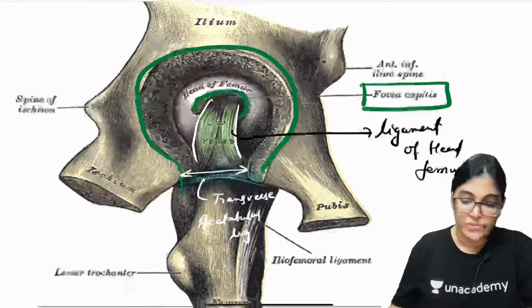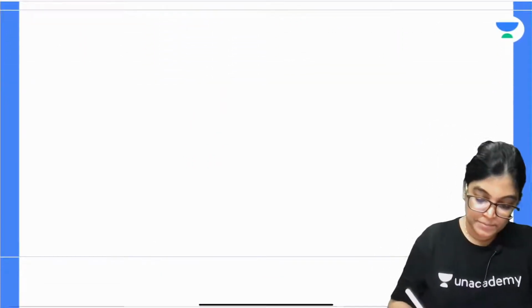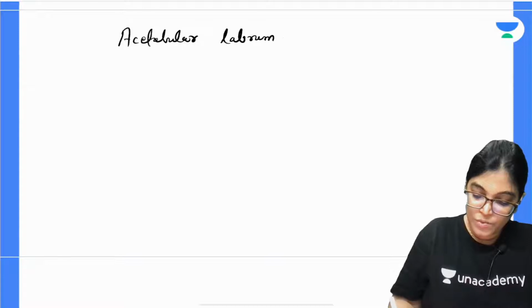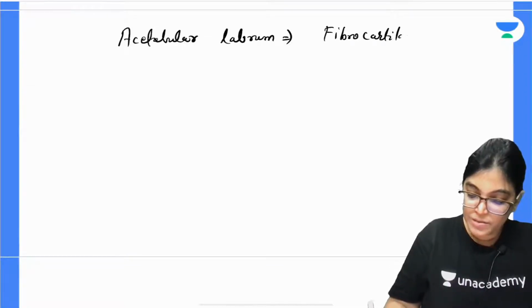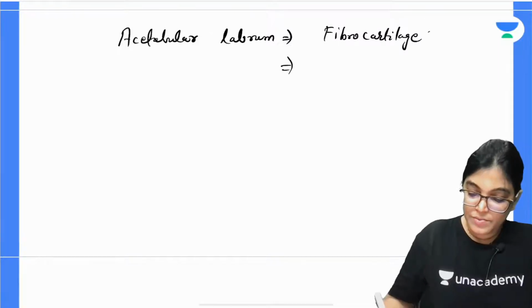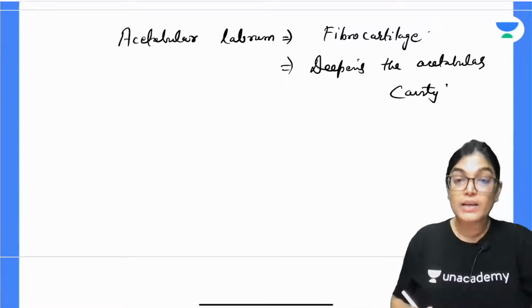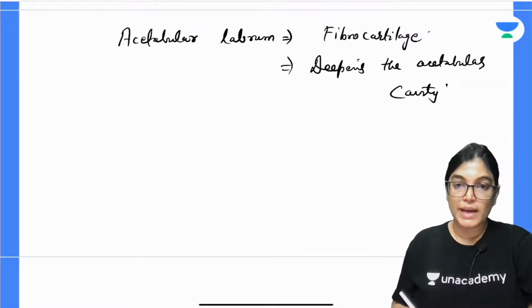So these are minor ligaments, just one line each about these ligaments. One is the acetabular labrum. It is made of fibrocartilage, which deepens the acetabular cavity to support the head of femur in the acetabular cavity.